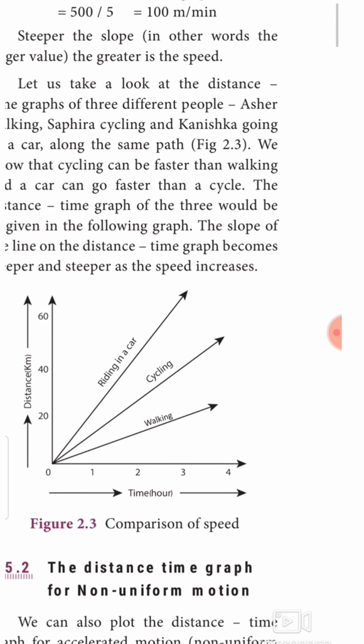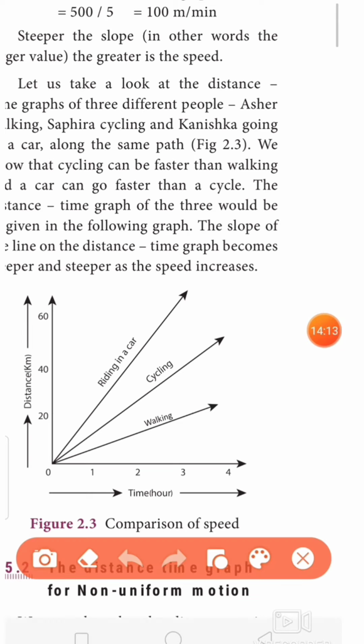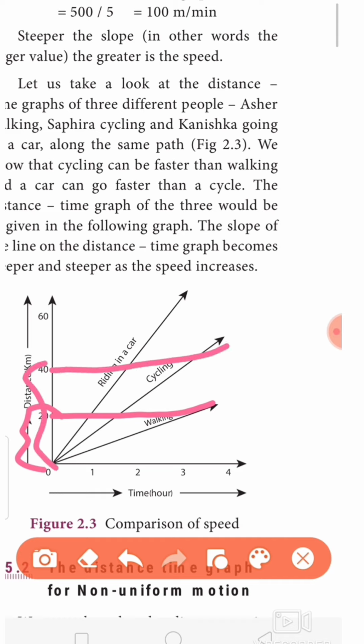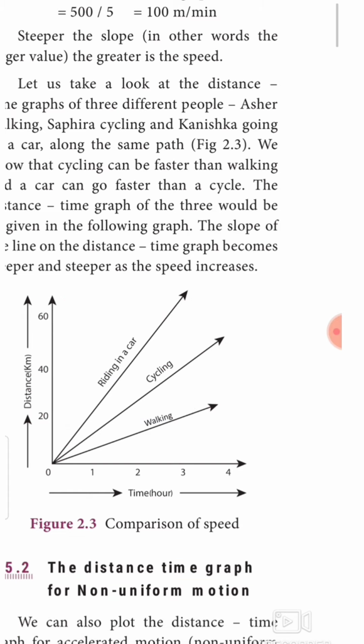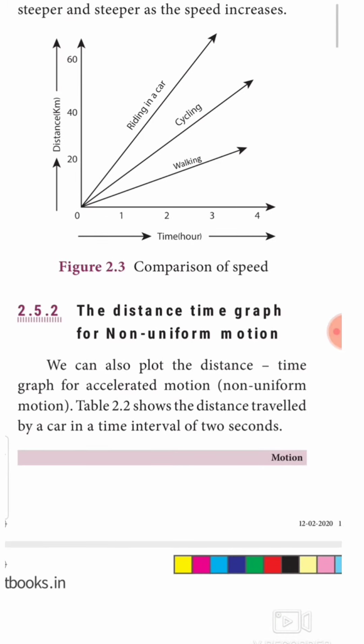This shows another comparison, that person A is walking, B is cycling and C is riding in a car. They all start at the same time, but they cover different distances. Walking, he could cover 20 meters alone. Using cycling, he could cover 40 meters. By using a car, he could cover 60 meters. So if the speed increases, the distance covered also increases.